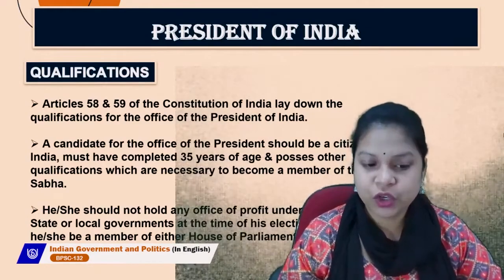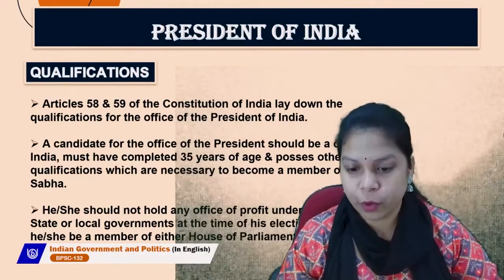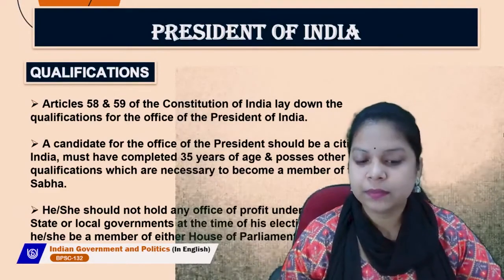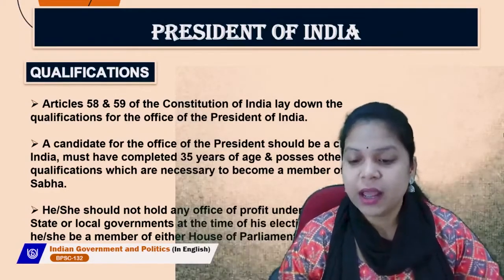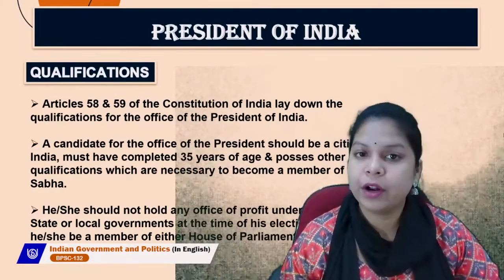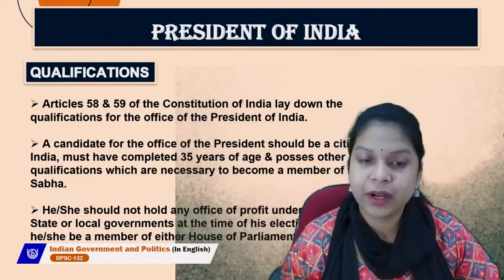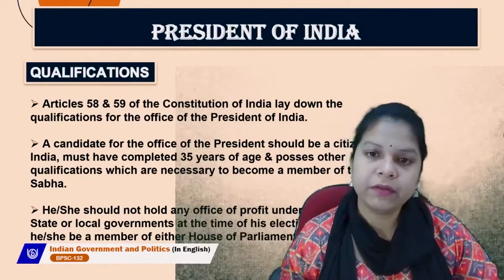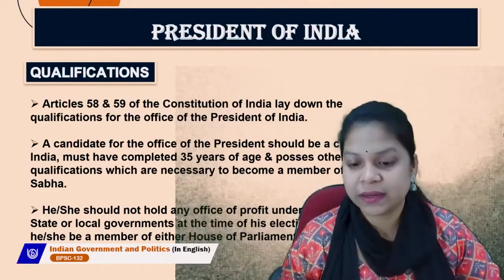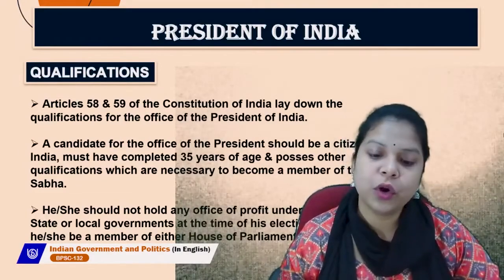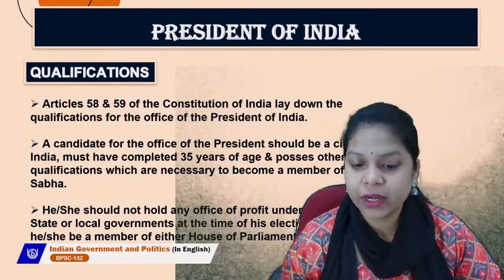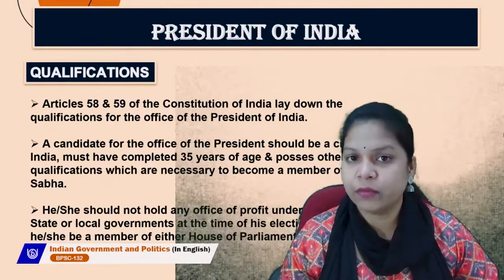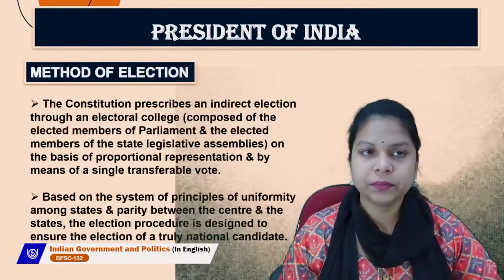He or she should not hold any office of profit under the union, state or local governments at the time of his election, nor should he or she be a member of either house of the parliament or state legislature. So a president is not allowed to be a member of either house of the parliament or state legislature, and he or she should not hold any office of profit under the union, state, or local governments at the time of his or her election.